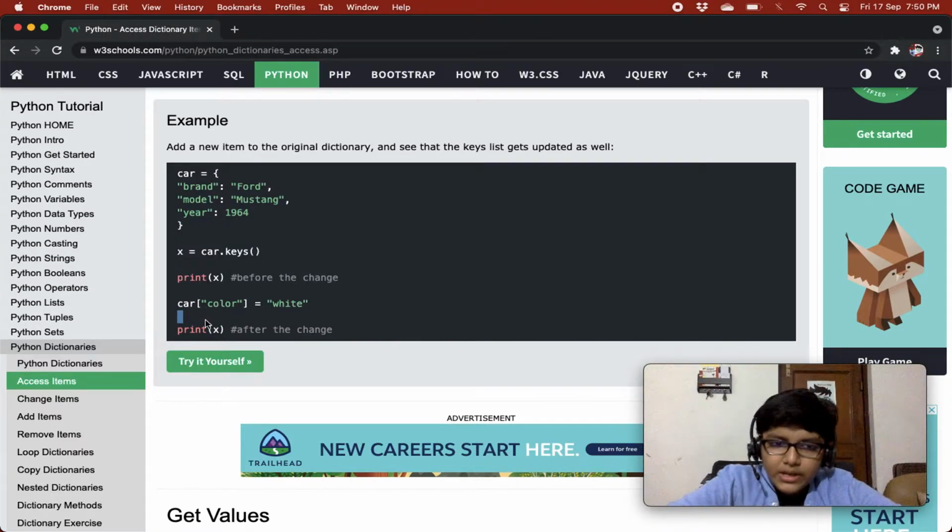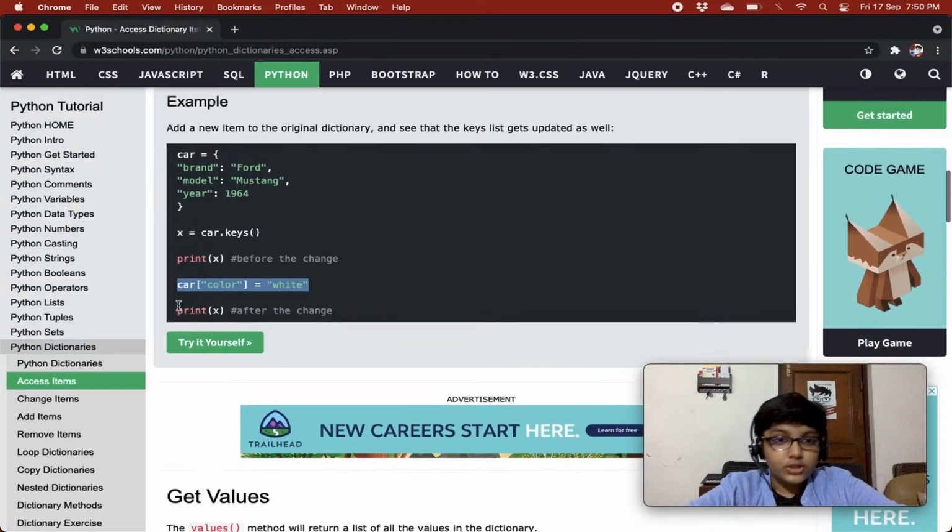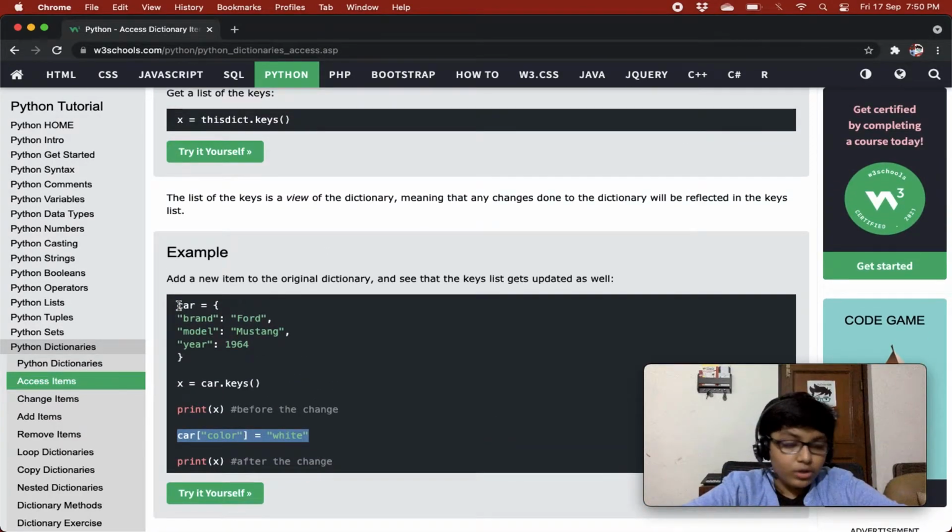So what do you expect it to show us? You must be expecting it to show us just brand, model, and year, because you brought the car.keys first, then you are adding a new key to the car, right? You must be thinking that it should not reflect the changes in the x variable also, but it will, because the list of the keys is a view of the dictionary. So it is just a view of the dictionary, right?